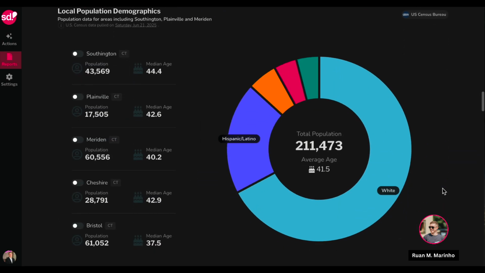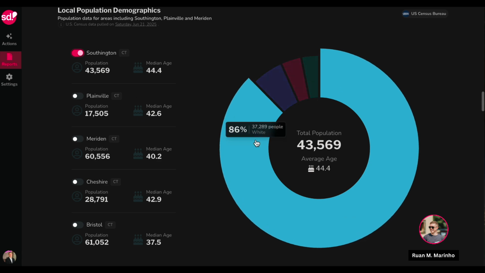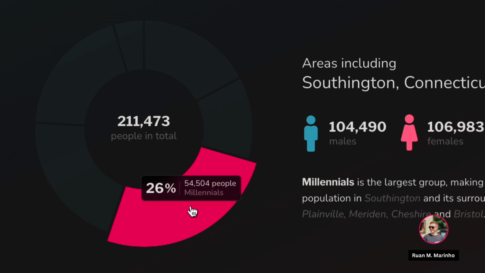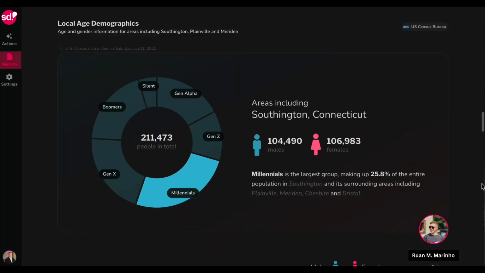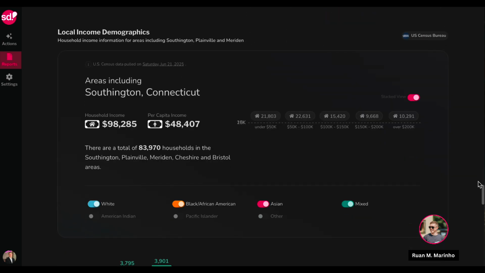Also, my budget changes because I'm not targeting those towns. Going down on the report, I can see key demographic information about each area. So if I wanted to drill down and see what ethnic race is popular in a certain area, I can do so. I can also see the different generations and which generations around this area are most popular, or I can see the generations town by town so I can cater my messaging a lot clearer.